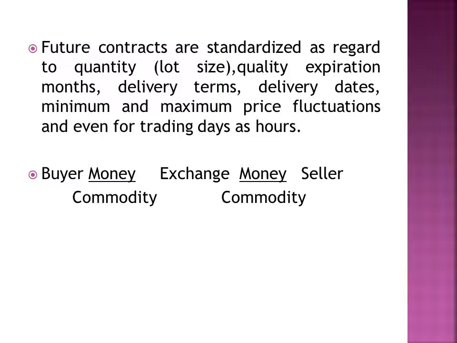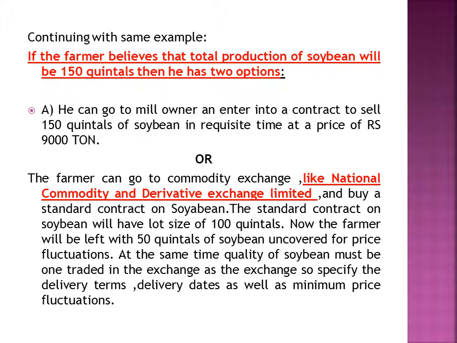That is, there is a middleman between the buyer and seller, and the money as well as the exchange of commodity will take place through this stock exchange, because it is a standardized contract. Now, if the farmer is dealing through the stock exchange, out of 150 quintals he can sell 100 quintals through the stock exchange, because the lot is standardized and it is in the form of 100, 200, 300, and the 50 quintals which are left with the farmer is uncovered for price fluctuations.